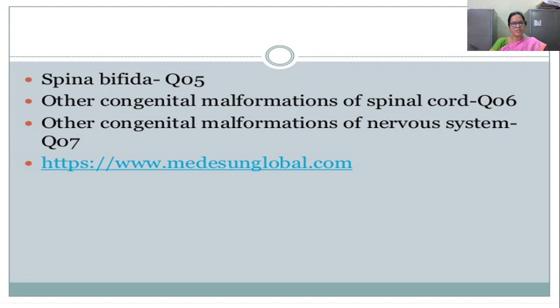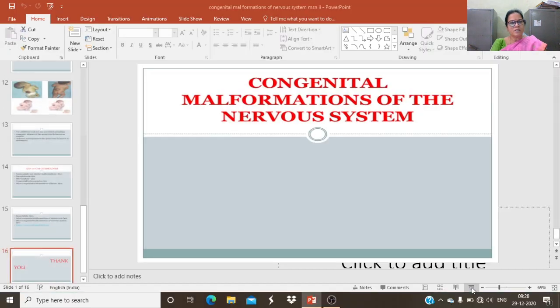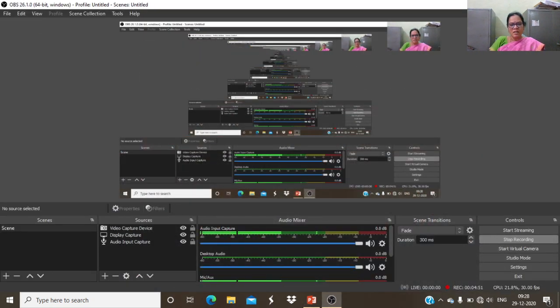Other congenital malformations of the spinal cord is Q06, and other congenital malformations of the nervous system Q07. There is a website given for you. You can just go through this website. You can have more information. So I think the congenital abnormalities are clear for you. I think in your pediatrics it is more given for you. Okay. So we will see one more.